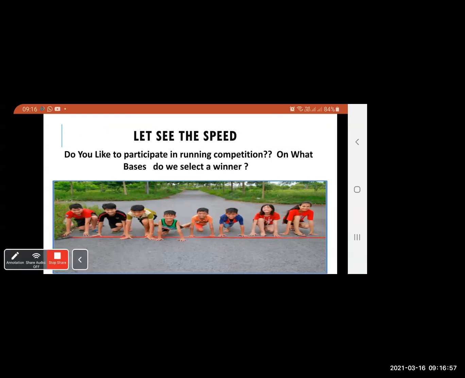So in whole, what we are supposed to learn is that the speed depends upon, as you all know now, first the distance, and it depends upon the time taken. So we'll learn about the speed.